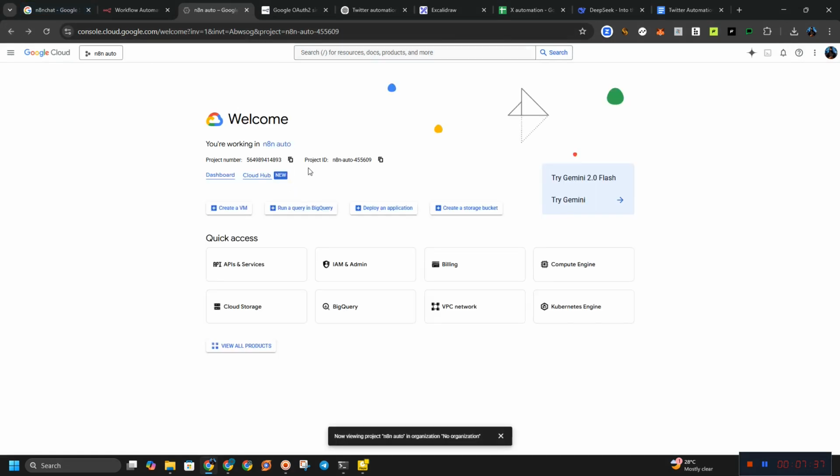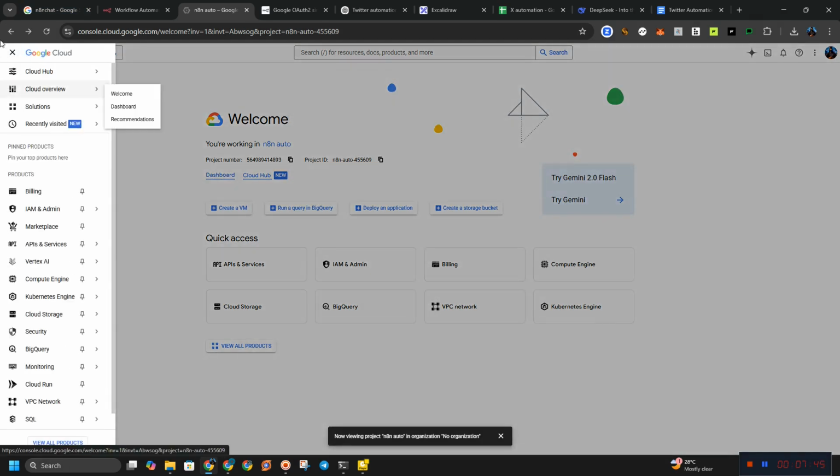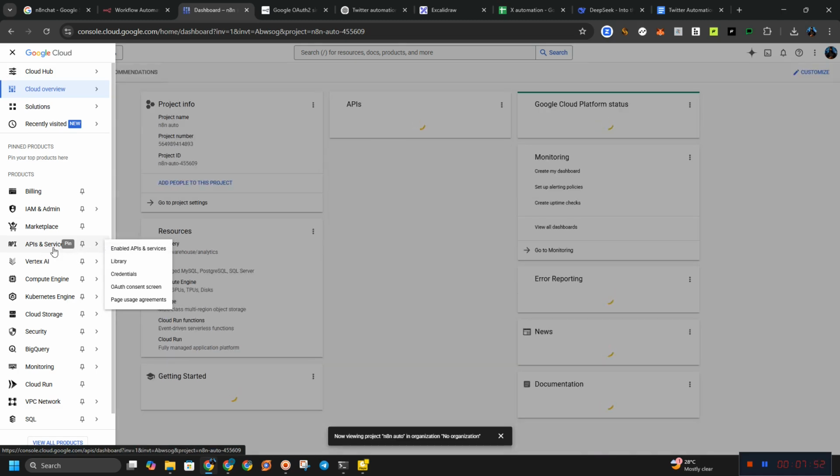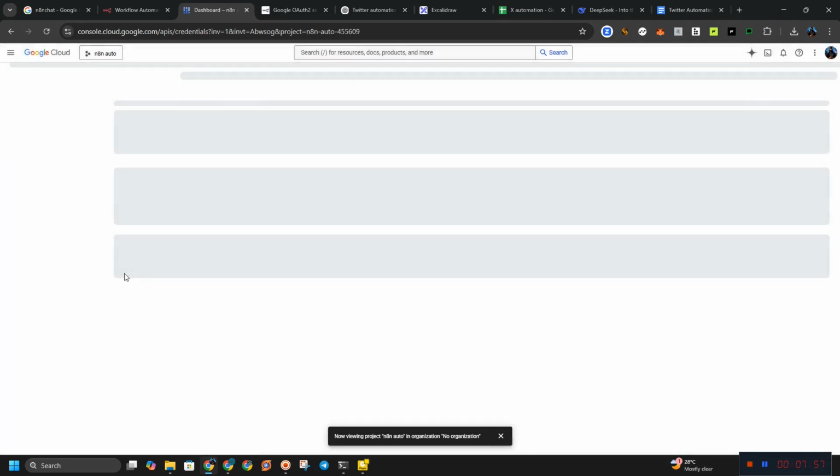After you get to your project, you want to go to the dashboard. You'll be taken to the dashboard, and if you're not, go here and click on these. Go to the API and admin section. You want to click on the credential. This is where we are going. Before you click on the credential, there are some things you have to activate. We have some libraries you have to activate so that anything can get access to your sheet.